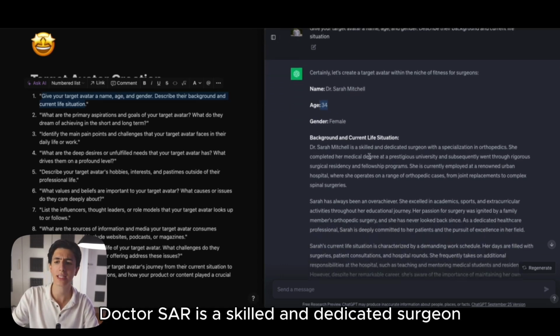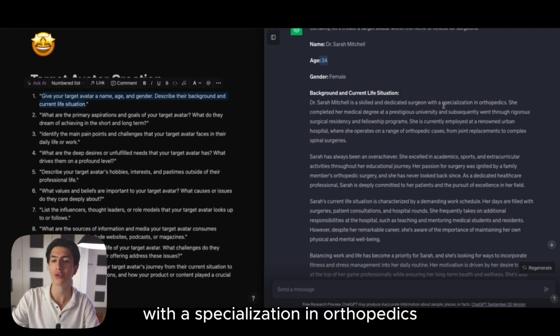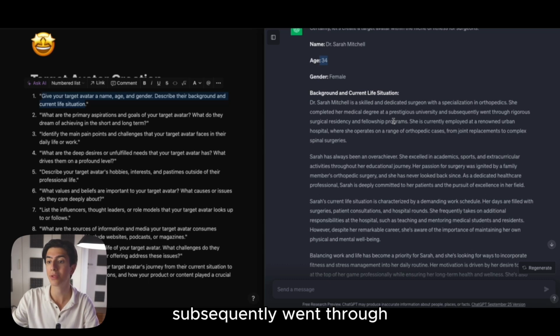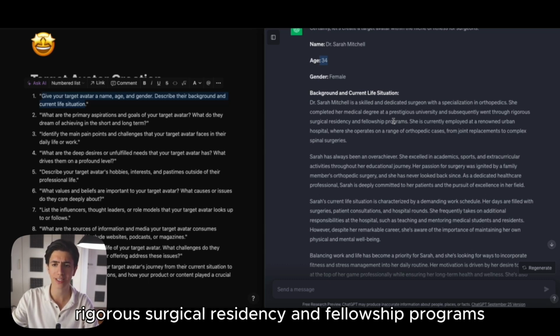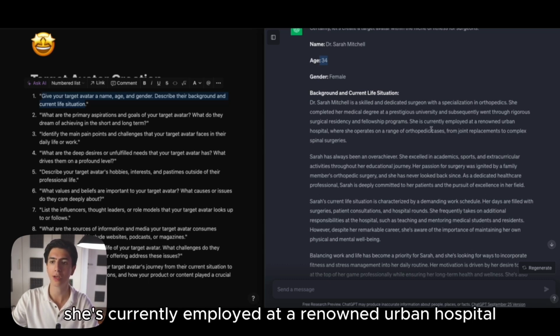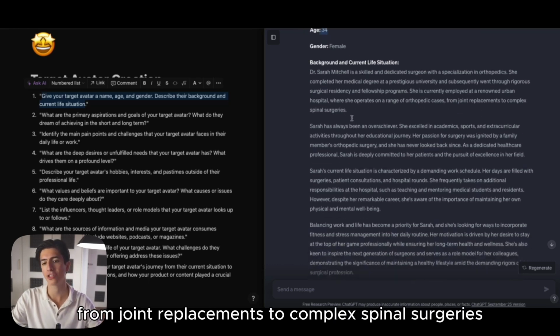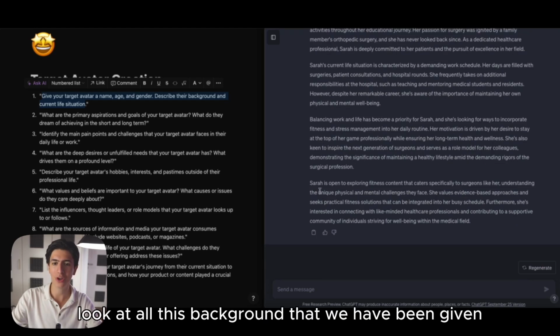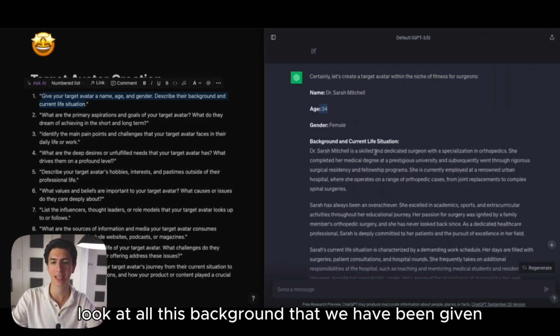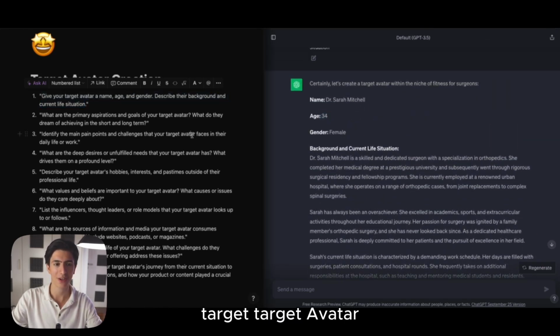Dr. Sarah is a skilled and dedicated surgeon with a specialization in orthopedics. She completed her medical degree at a prestigious university and subsequently went through rigorous surgical residency and fellowship programs. She's currently employed at a renowned urban hospital where she operates on a range of orthopedic cases from joint replacements to complex spinal surgeries. So look at all of this background that we have been given to our target avatar.